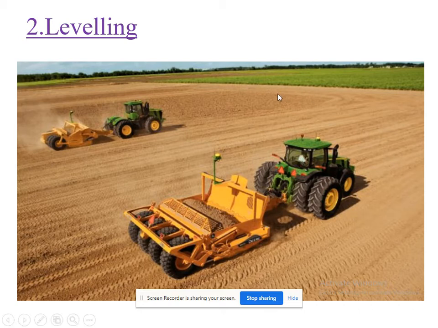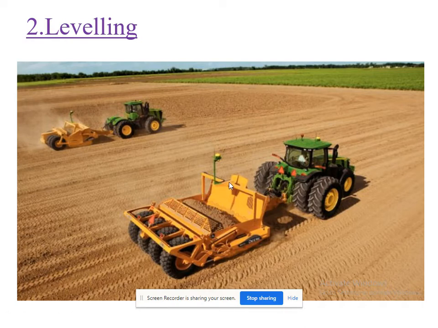Those need to be broken and crushed. The soil needs suitable leveling of the field to sow the seeds. So that is achieved by the leveling process.